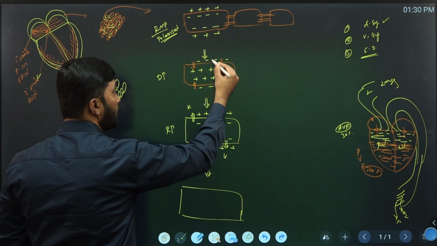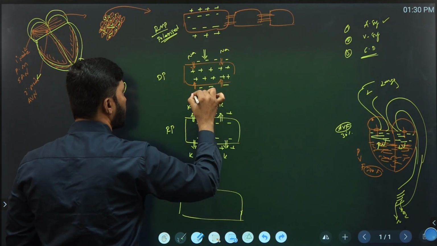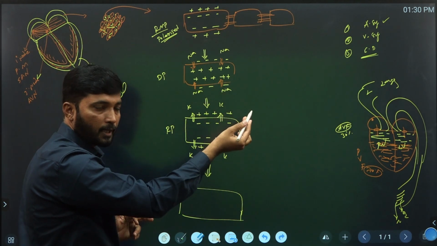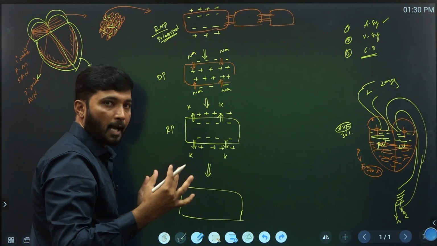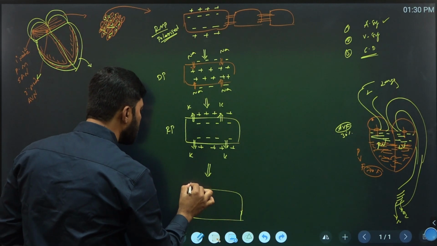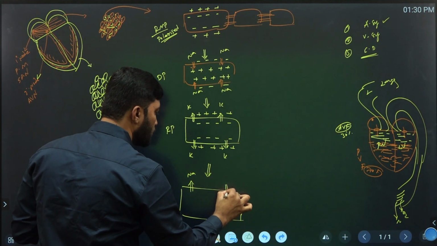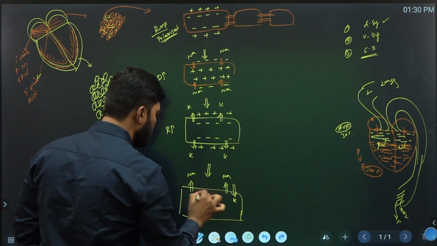In depolarization there is sodium influx, whereas in repolarization there is potassium efflux. Whereas to get to resting, the ions come back, which means sodium efflux, whereas potassium influx.